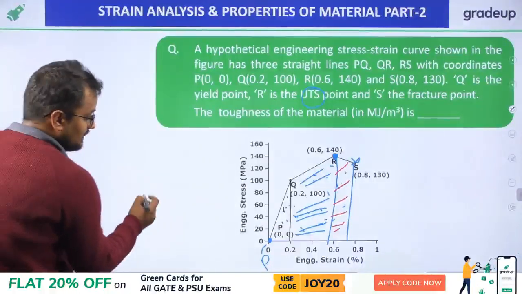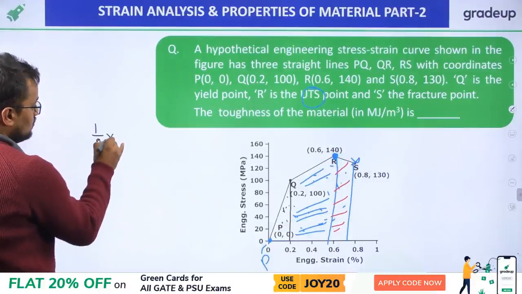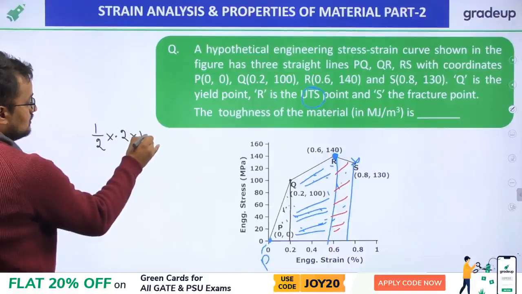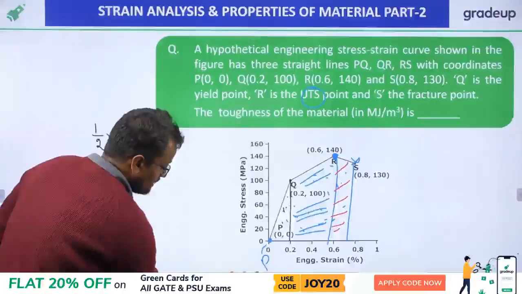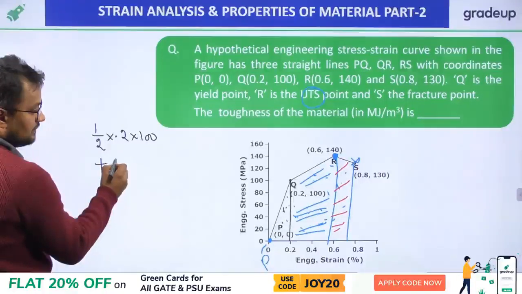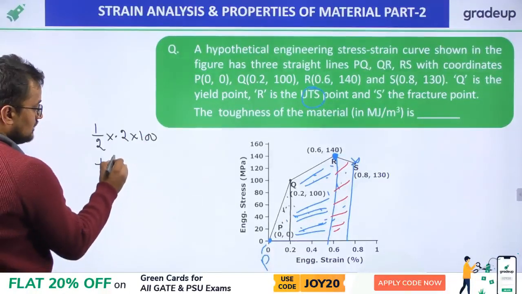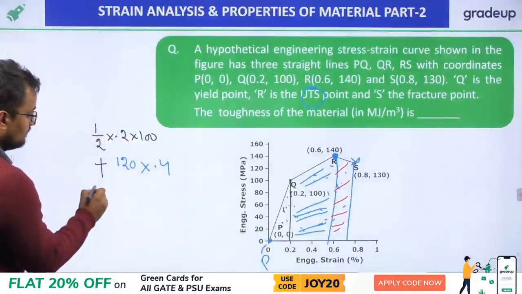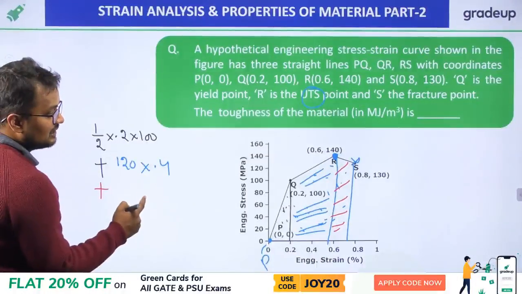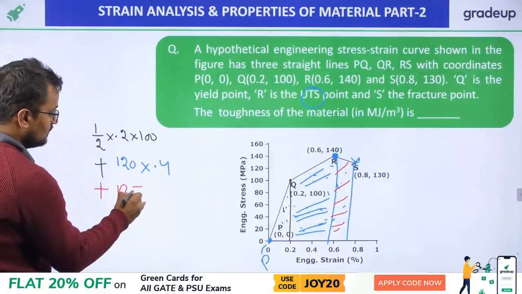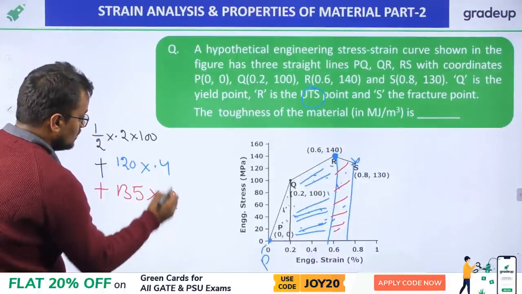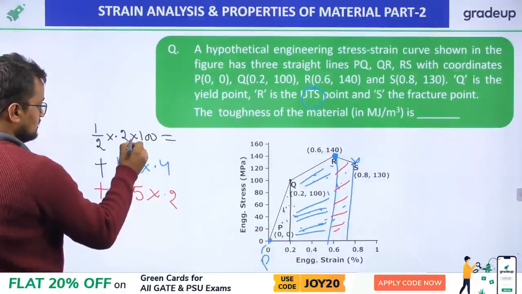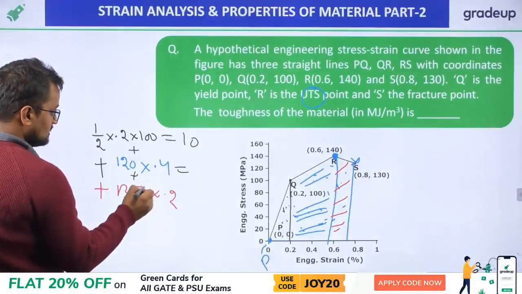So what is the black area, my friends? Half into base 0.2 into height, which is 100. Now what is this blue trapezium? If you apply the area of a trapezium, then 100 plus 140 by 2, that is 120, into 0.4. Then what is the red trapezium? That is the average of the parallel sides, 140 and 135, into the distance, 0.2. If I find this, we have to add all those. This will be 0.110. What will be this?